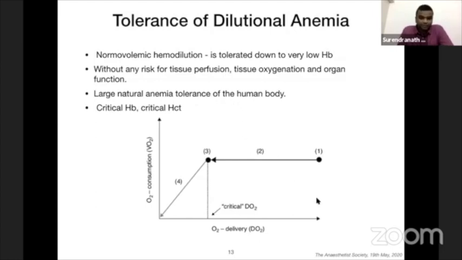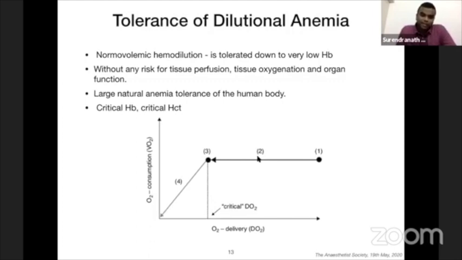If you take this graph, the y-axis is the oxygen delivery and this is the oxygen consumption, represented as VO2. If you take point 1, that is normal oxygen delivery at normal consumption, this is around 1000 ml per minute. Suppose the patient starts bleeding, he will have point 1 shifted to point 2. Still, the oxygen demand is met with the supply.